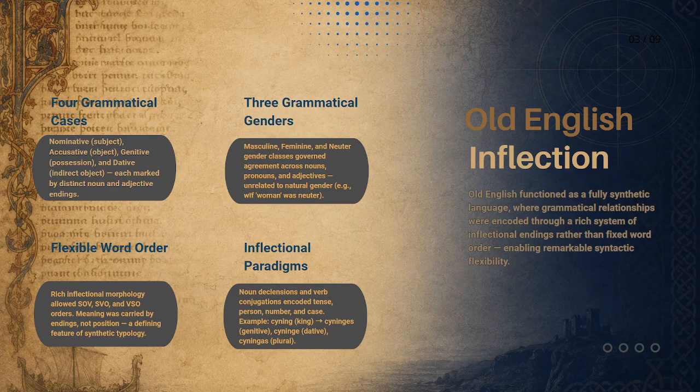Nouns had four different grammar cases and three genders, masculine, feminine, and neuter, which had nothing to do with biological sex. For example, the word sheep was neuter because the endings of the word already showed who did what. You could mix up the word order any way you like without changing the meaning. It was all about the word endings.